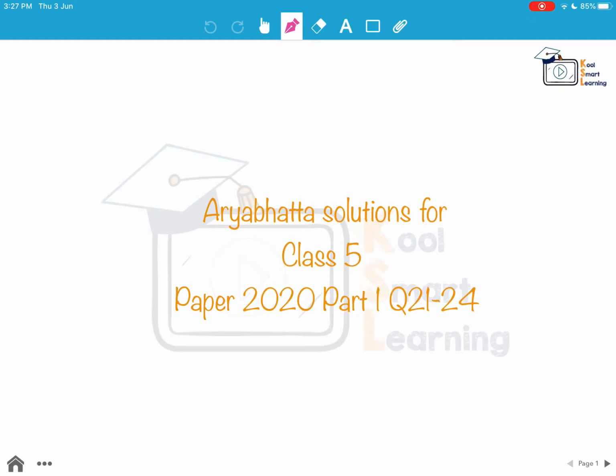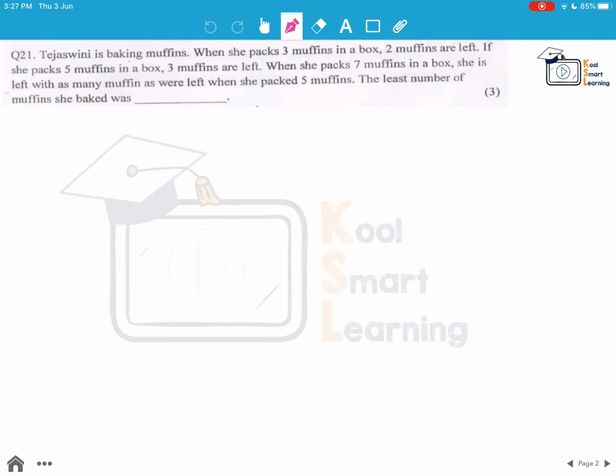Hello friends, in this session we are going to take up question 21 to 24 of class 5 Aryabhatta paper 2020 part 1. So let's look at this question.